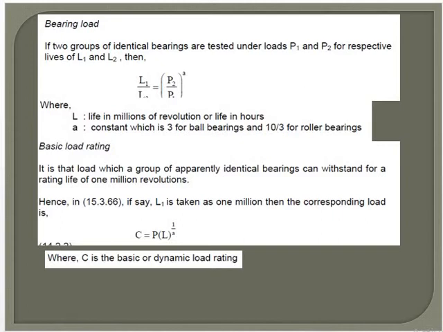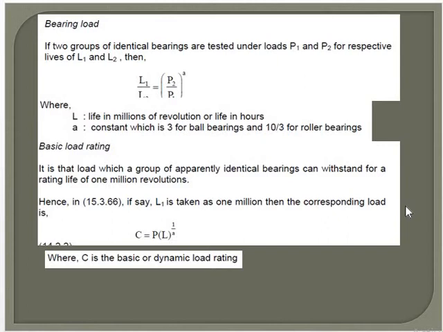It is given as C0 is equal to F0 into i Z d square into cos alpha, where i is the number of rows of balls in any one bearing, Z is the number of balls per row, D is the diameter of the balls in mm, and alpha is the normal angle of contact, that is the angle between the line of action of the ball load and a plane perpendicular to the axis of the bearing.